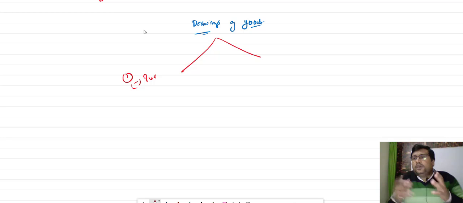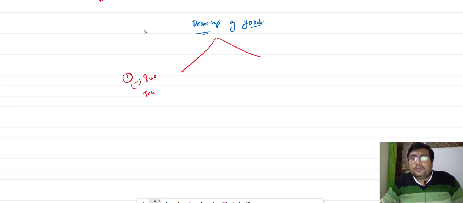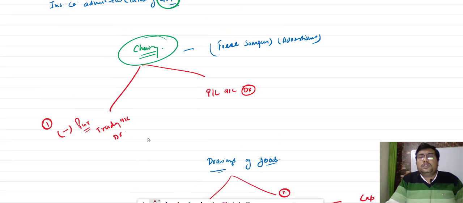Suppose we have 50,000 of goods. Out of 50,000, 10,000 is used by the proprietor. So our goods will be 50,000 minus 10,000, which is just 40,000. So number one, it will decrease our goods: minus from purchase in the trading account, debit side. And the second treatment is again simple. It is a withdrawal of the goods, so it will be added to the drawings, and drawings will be deducted from the capital. Okay, so this is all the treatment related to the four things.